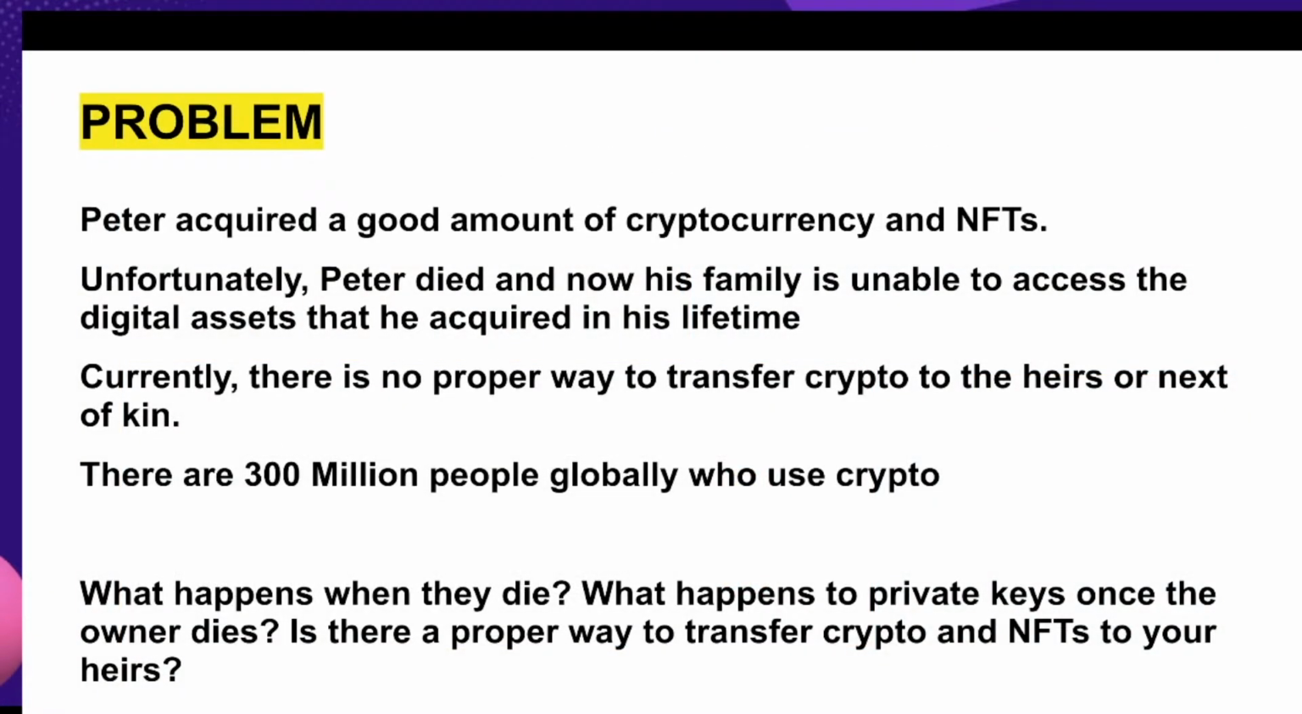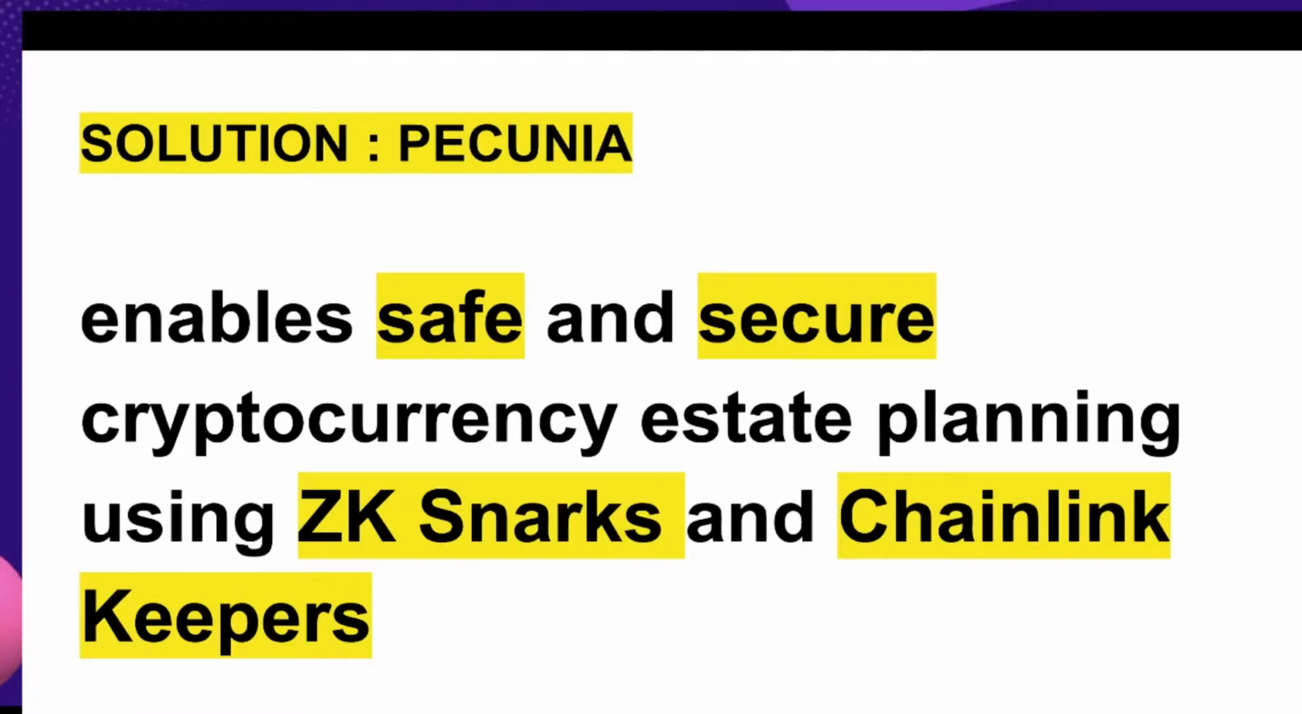Peter recently acquired a good amount of cryptocurrencies and NFTs. Unfortunately, an accident happened and Peter died. Now his family is unable to access the digital assets he acquired during his lifetime. This is where Pecunia comes in. Pecunia enables safe and secure estate planning using ZK-SNARKs and Chainlink Keepers.